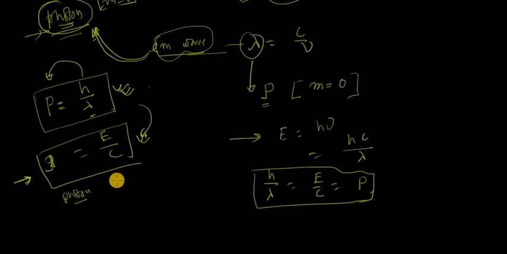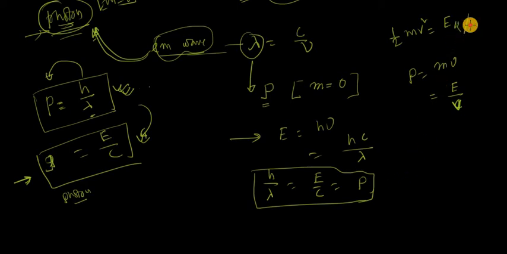Because for the case of particle, the particle has a kinetic energy half m v square, and momentum P is equal to m v. So this is not actually equal to E by c or E by v.